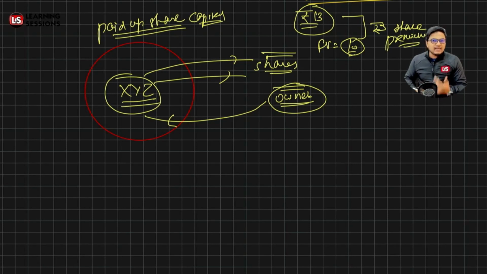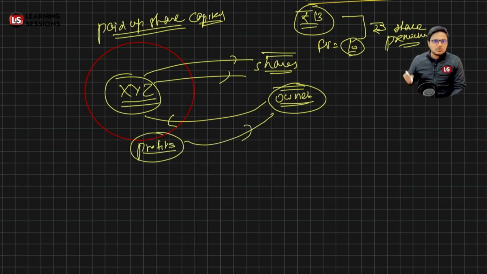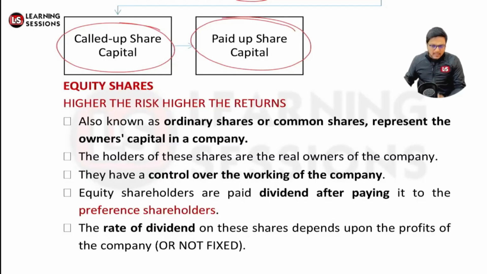Now, I told you that the shareholders are the real owners of the company. So if the company makes profits, it is an obligation for the company to return these profits to the owners, that is the shareholders, by way of dividend. But it's not an obligation on the company to give back the dividend. The dividend may be paid, but it may also not be paid, and it will only be paid when there is profit. Otherwise, dividend is not to be paid. Is that particular part clear, right?